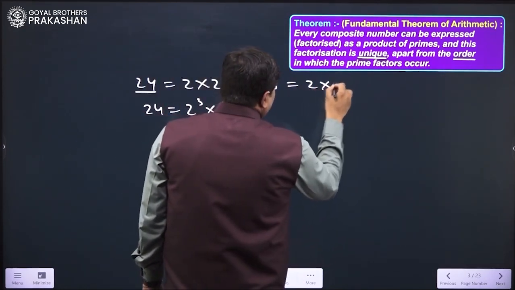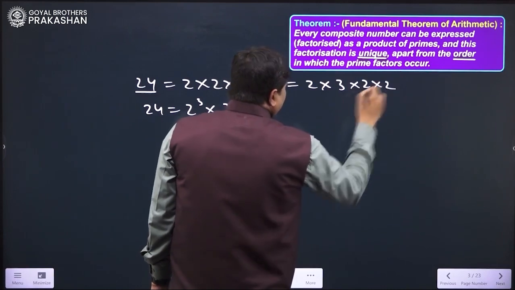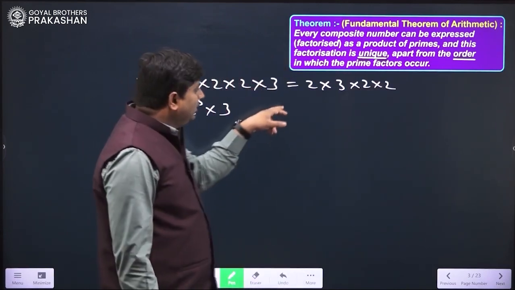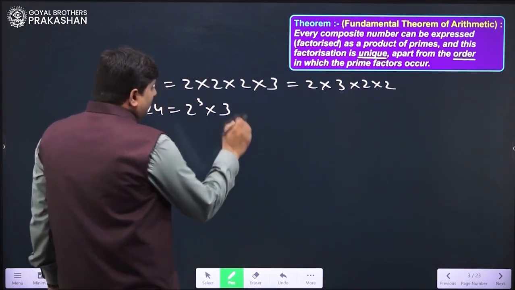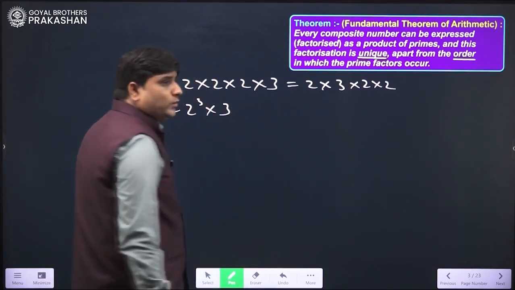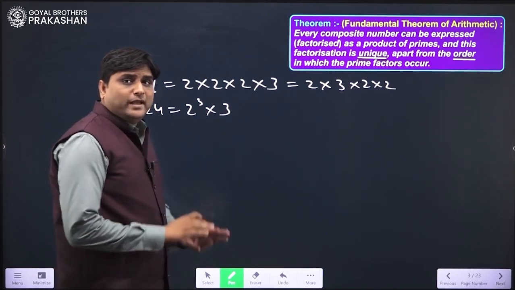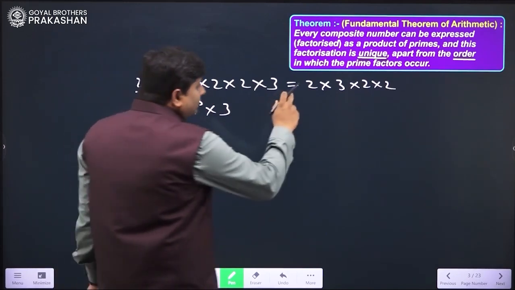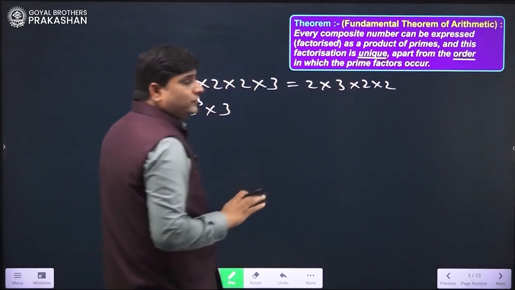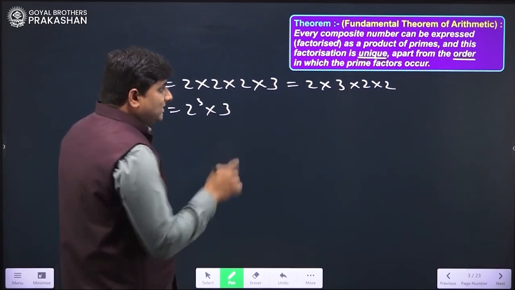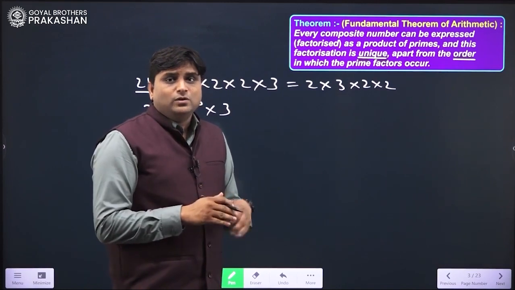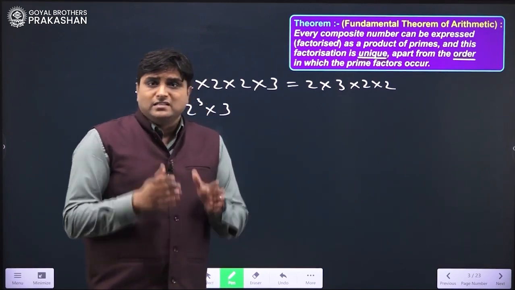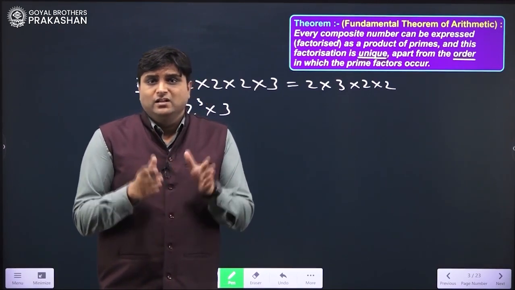Like if I write 2 into 3 into 2 into 2, we can write 24 like this also. So what we have done, we have just changed the order of 2 and 3, and we cannot do anything else. The product of 2, 3, 2, 2 will be 24 only. So this is unique and we can just change their order. So this is about the fundamental theorem of arithmetic. It is just related to prime factorization only.